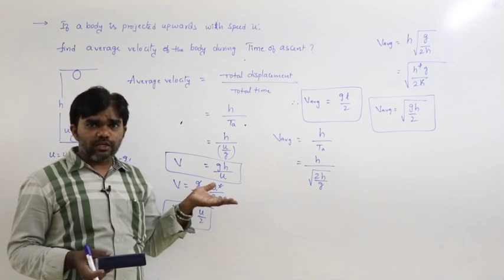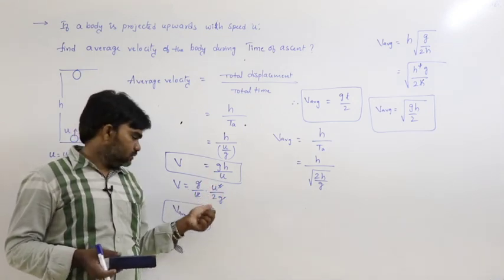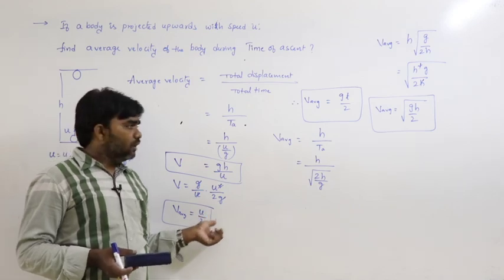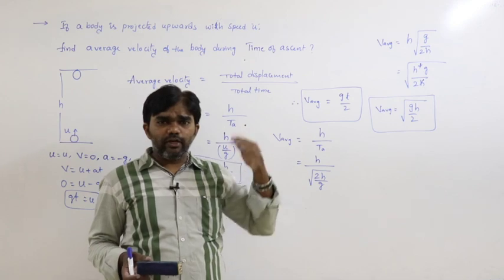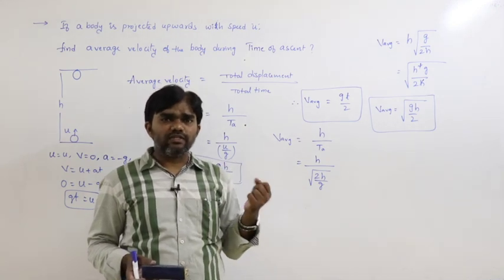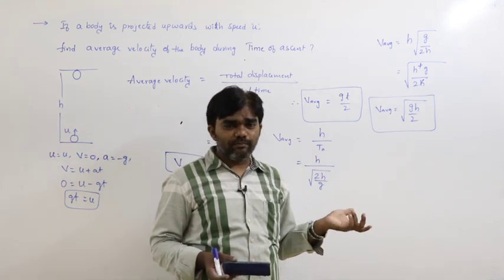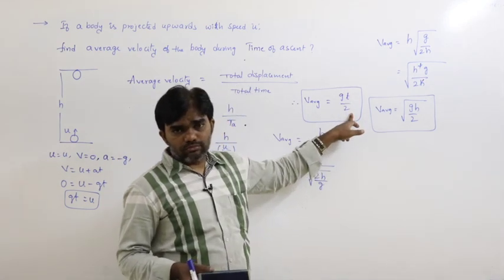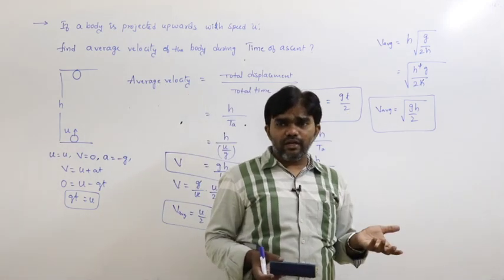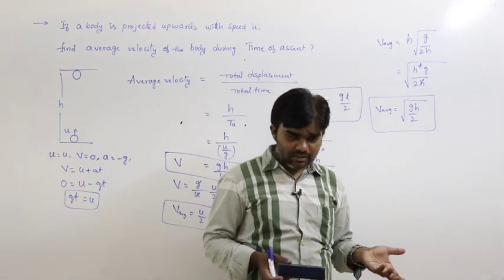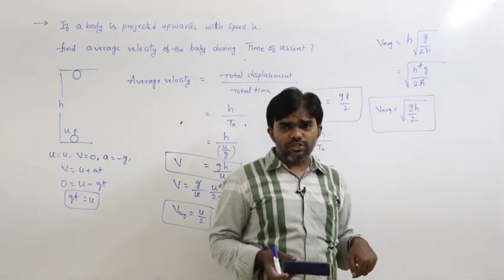If the body is projected upwards with a certain speed, what is the average velocity during the time of ascent? u by 2. If the time taken by the body to reach the maximum height is 5 seconds, let us say, what is the average velocity during this time? gt by 2. If the body reaches a height of 80 meters, what is the average velocity in that situation?